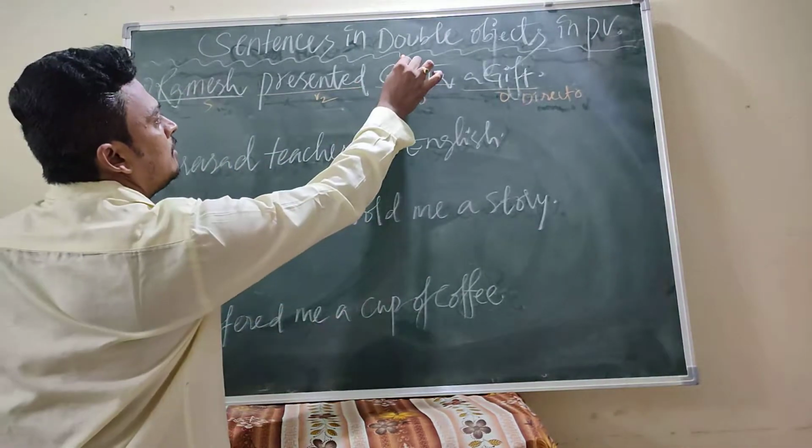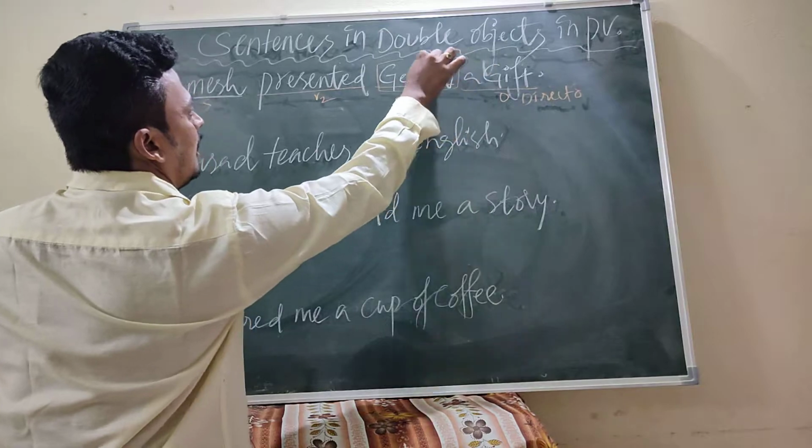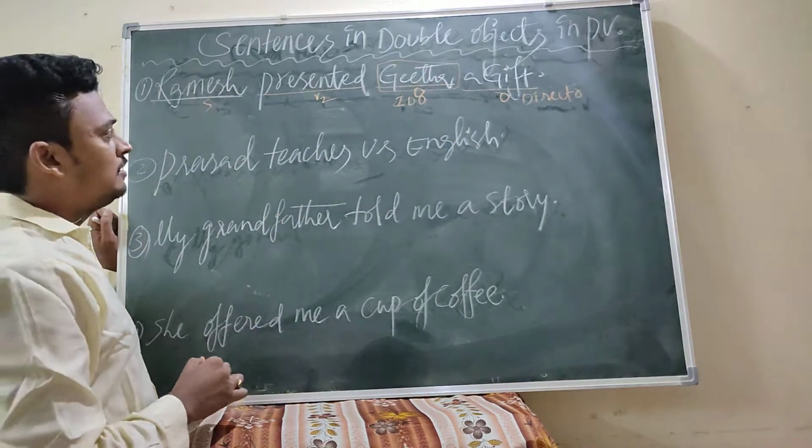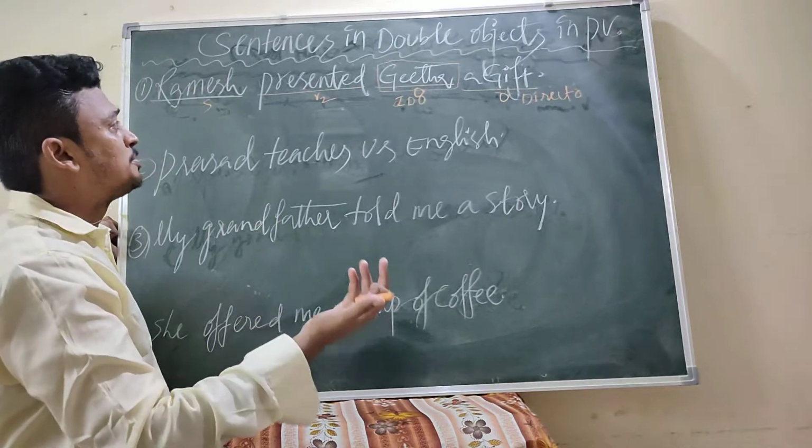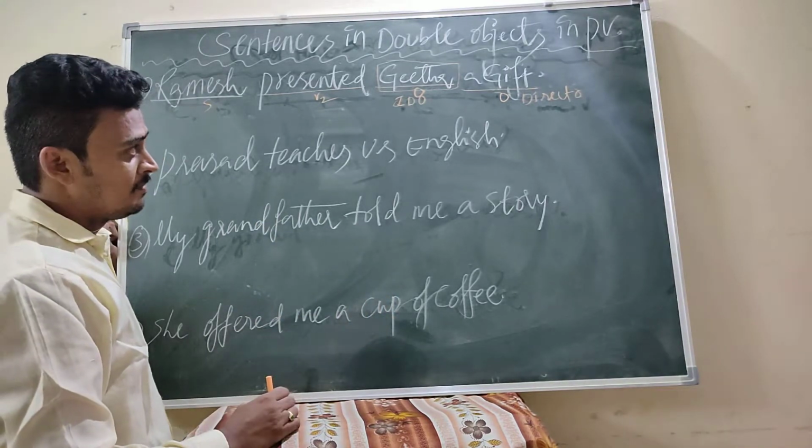For example, when we delete the word Geeta, the sentence is Ramesh presented a gift, and in passive, A gift was presented by Ramesh.